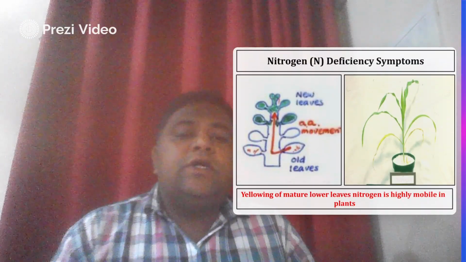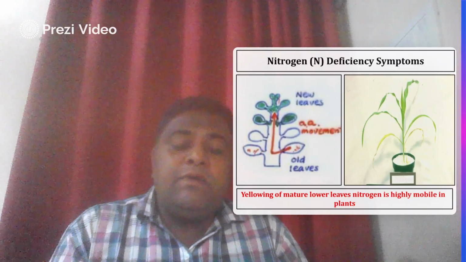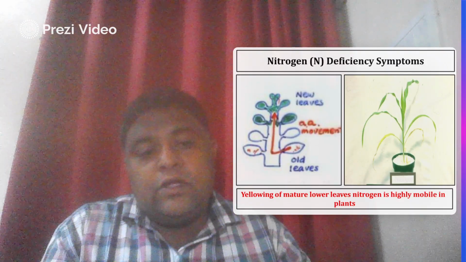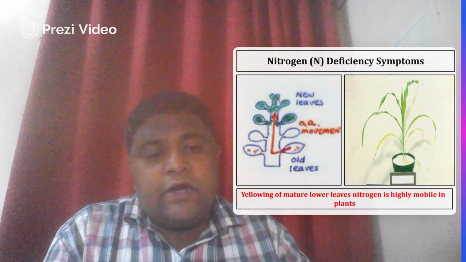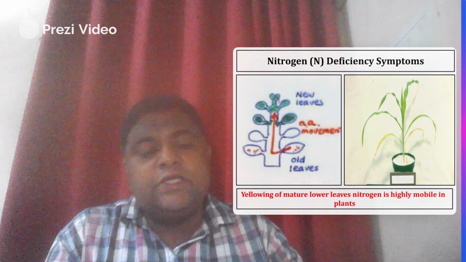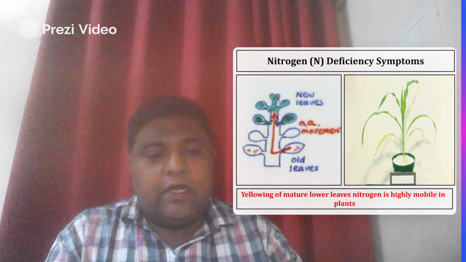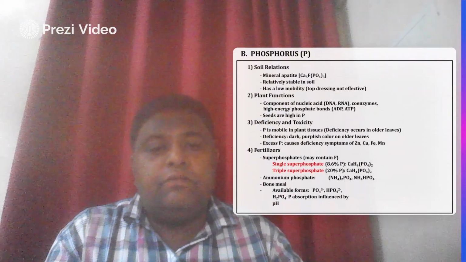Now if you clearly observe nitrogen deficiency, here we have one example of how nitrogen deficiency takes place. Look at this plant. If nitrogen deficiency takes place, there is yellowing of the leaves. We have to observe this.